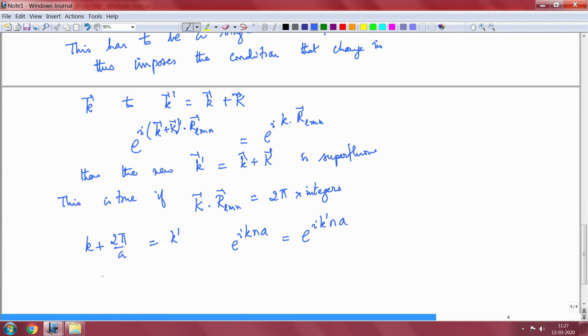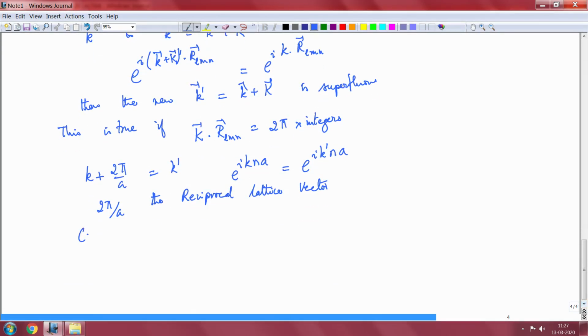So 2 pi by a was the reciprocal lattice vector, and changing k by 2 pi by a does not change anything. So, this allowed us to confine the k values to minus pi by a less than k less than or equal to pi by a.